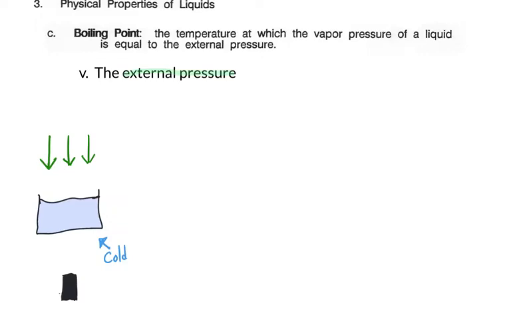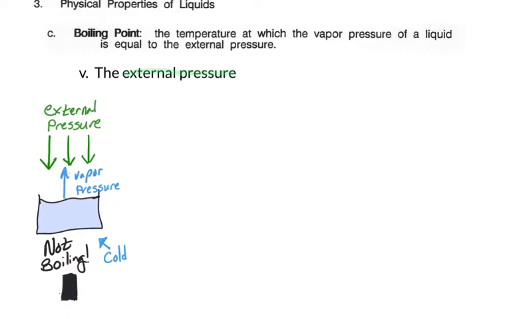Since the boiling point depends upon both the temperature and the external pressure, we must look at those two factors together. Let's imagine this system where there's three pressures pushing down, and we have one pressure pushing up from this container. While this is cool, we're going to see only one pressure. How do we make it so that instead of just one pressure up, we now have three pressures pushing up? How do we make more of the liquid vaporize?